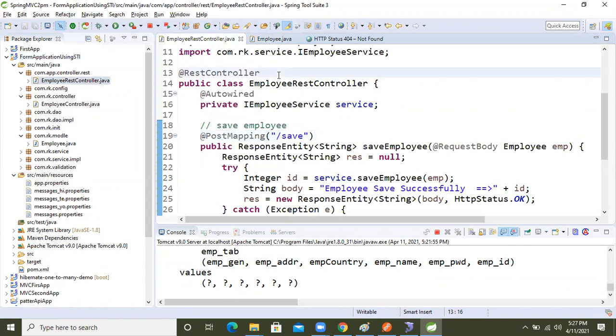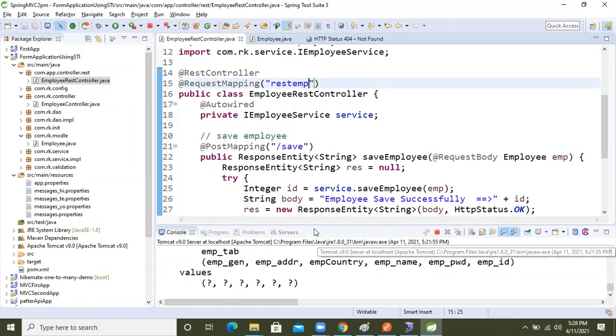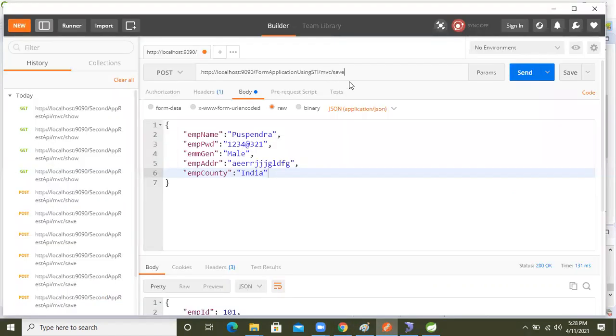So for that, we will differentiate them at the rate request mapping, right? Request mapping, inside the rest controller, rest emp, just I'm giving. Again we would need to run this application, but let's just make the request first. If it does not work, we will run the REST application again. Come here after MVC, before the save. Do this only. So let's make the request.